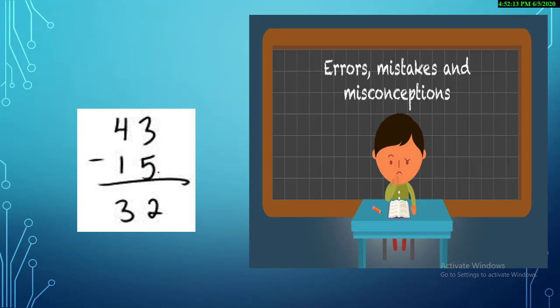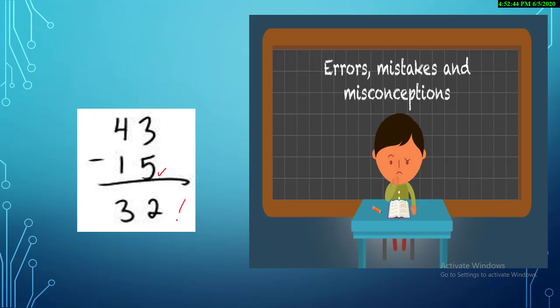It's more on the floor, but the child didn't go to the next door. He just subtracted 5 minus 3. He just did it oppositely, upside down. Is it correct? Or is it possible? No. Maths is very particular about its rules. If it's more on the top, then only you can solve the question. It's more on the floor. What's the rule? Go next door.